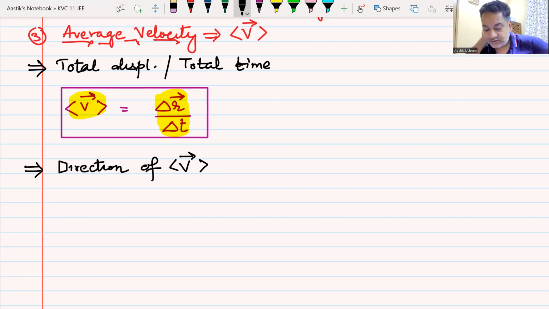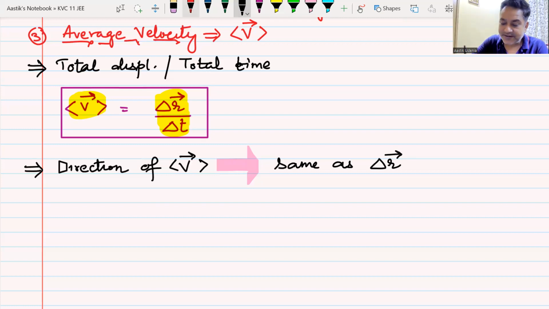What is the direction of average velocity? I'm waiting. Anyone with an answer? The direction of average velocity is the same as the direction of your displacement vector.